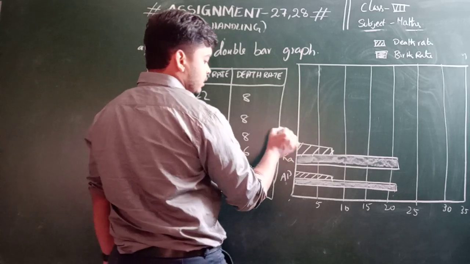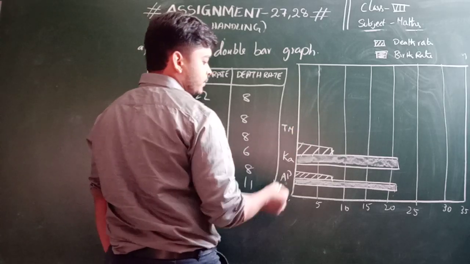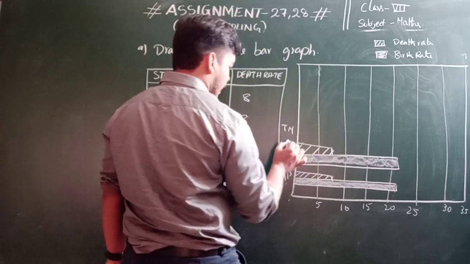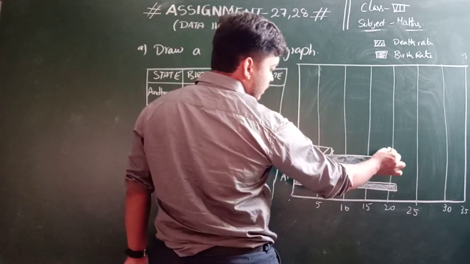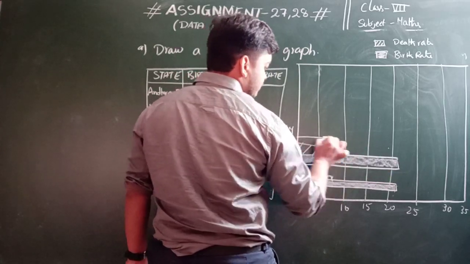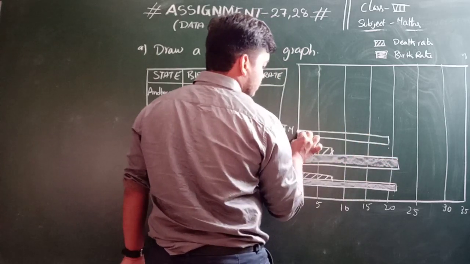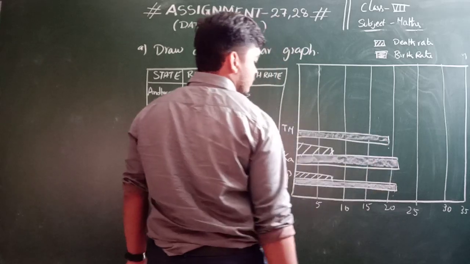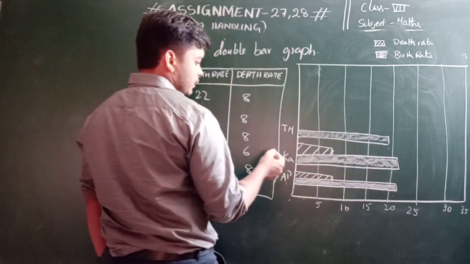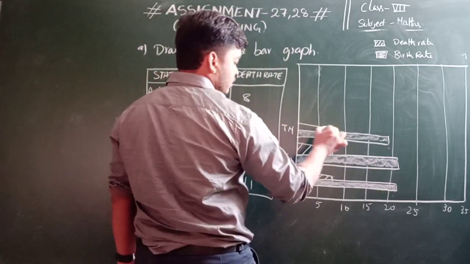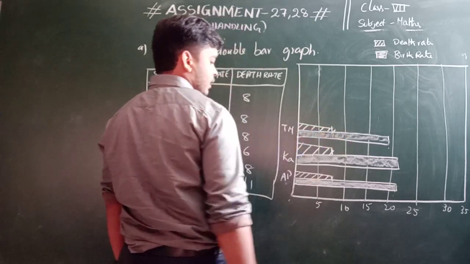The next one is Tamil Nadu. Here 19 is the birth rate, right? So 19 means up to here. And death rate is 8. Here also the death rate is 8.